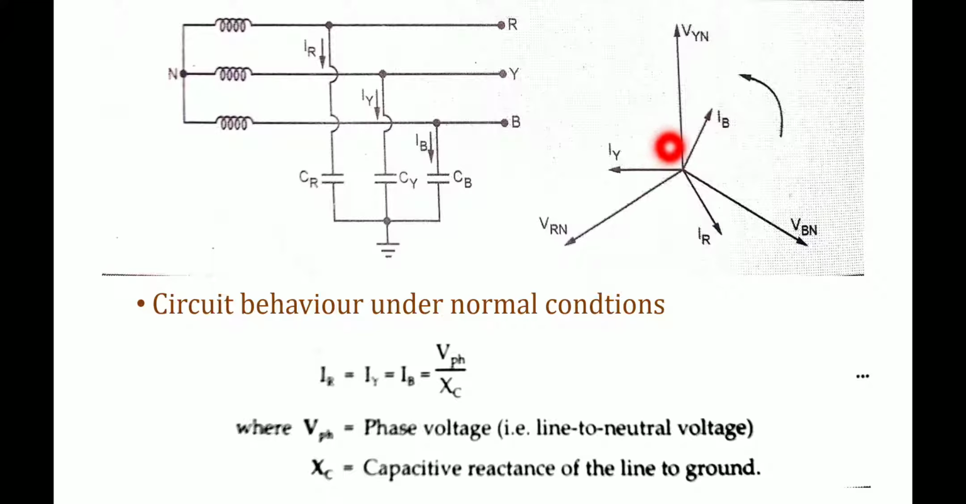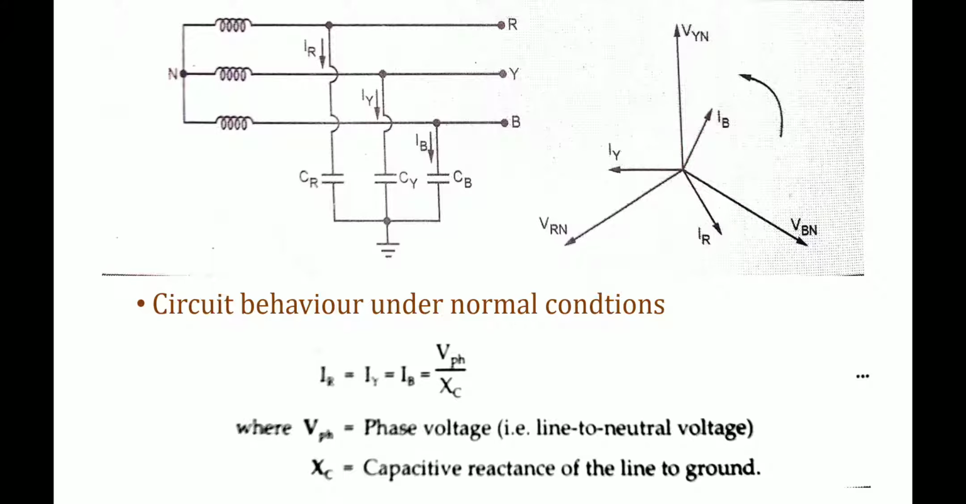Next, the three phase capacitive currents are equal in magnitude. That is the reason IR equals IY equals IB, and these currents are displaced by an angle of 120 degrees. Keep it in mind. Therefore, the phasor sum of these will be equal to 0. 120 plus 120 plus 120 is 360 degrees, or back to the initial point at 0 degrees. The phasor sum is going to be 0.